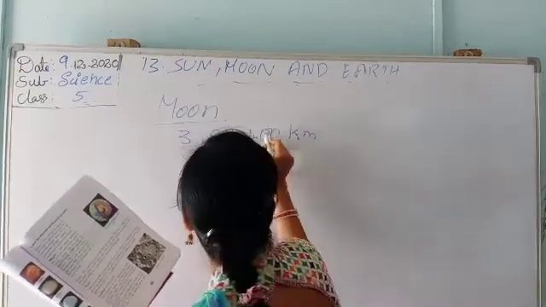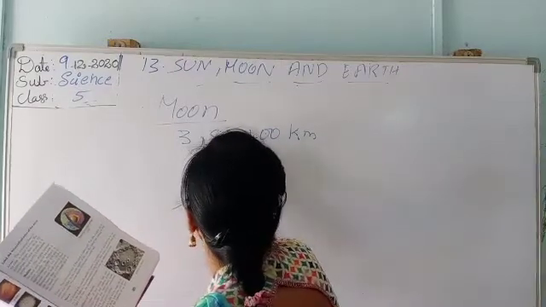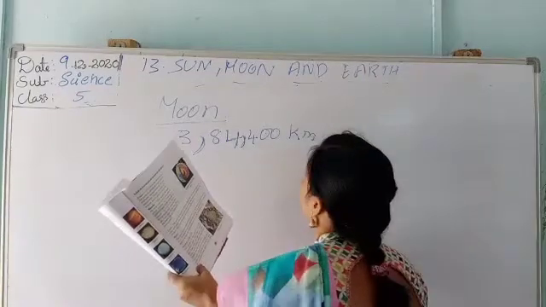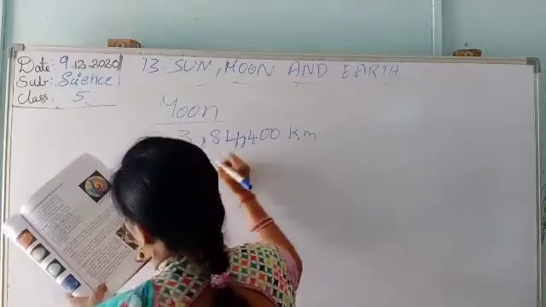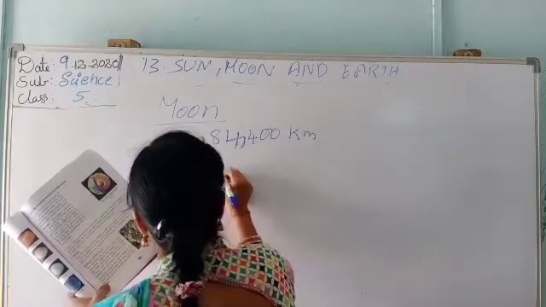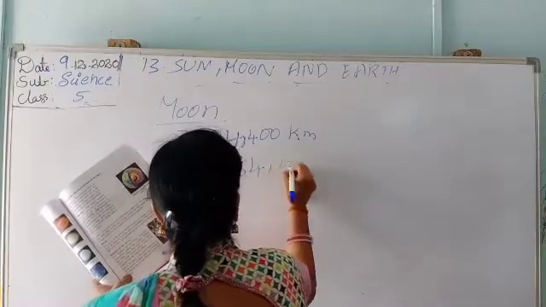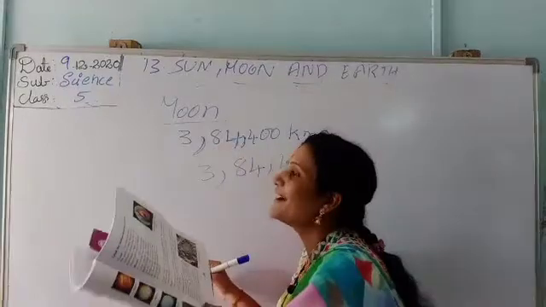See the units: unit, tens, hundreds, thousand, ten thousand, lakh. 3,84,400 kilometers is the distance of the moon from the earth.